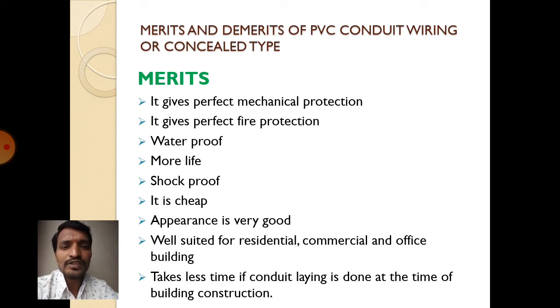We are using PVC pipes at the beginning of construction of the building. We cut the wall, insert the pipe, and make the plastering above the inserted pipe, so that it can have more mechanical strength. That's why we are using PVC conduit wiring. It has high mechanical strength.